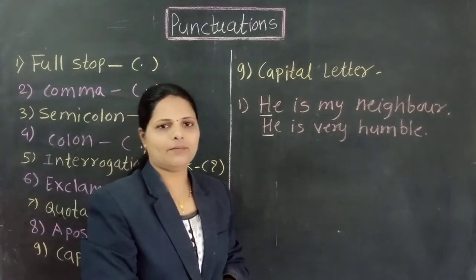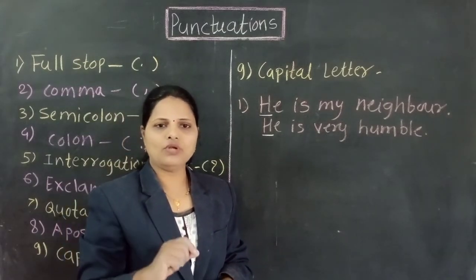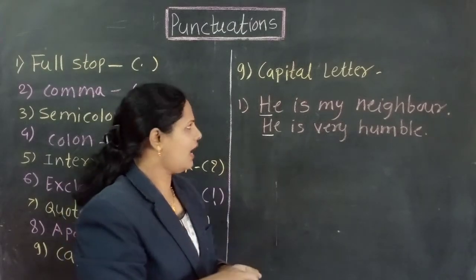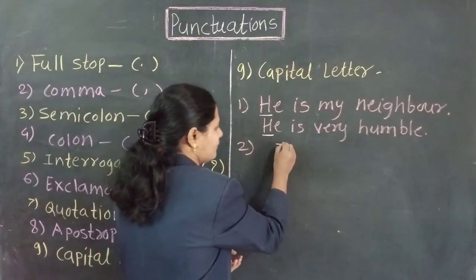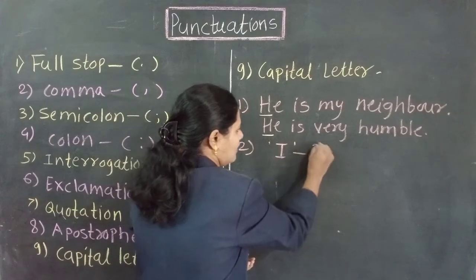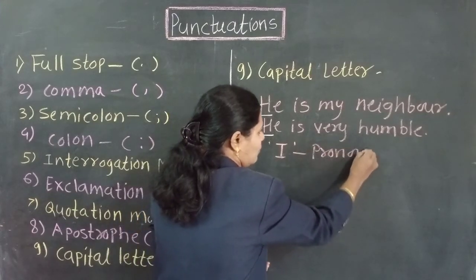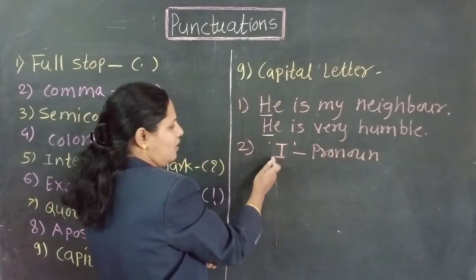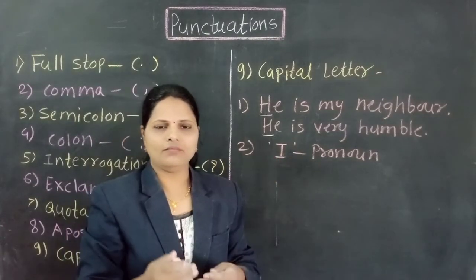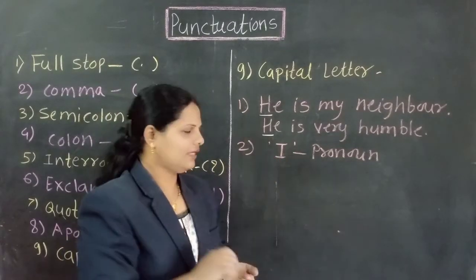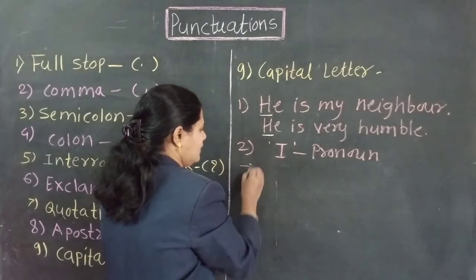Second use of the capital letter is in pronoun. Pronoun I, we write always in capital. Pronoun I always write in a capital letter. Means I am very busy. That time I use I in capital.